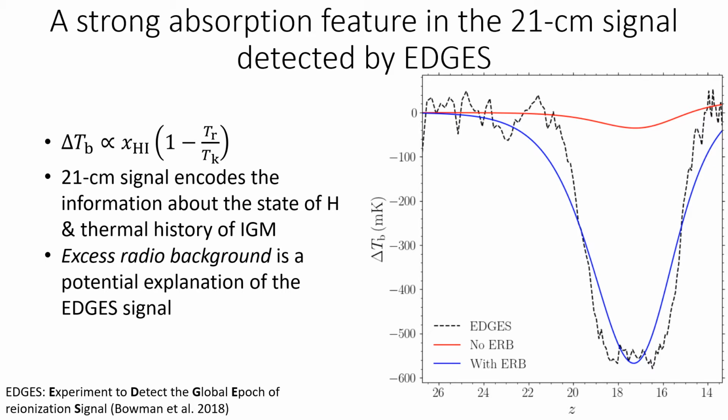In the presence of excess radio background, the new prediction for the 21 centimeter signal is shown by the blue curve in this figure, and now we can clearly see that the depth of the absorption and the theory are now in reasonable agreement. Let us now try to understand what this excess radio background is about.